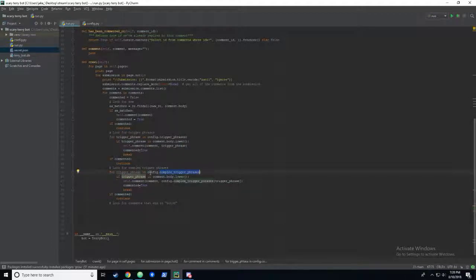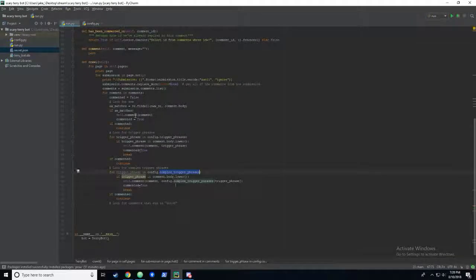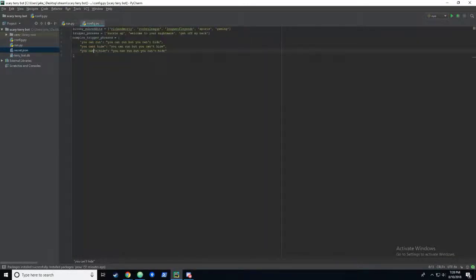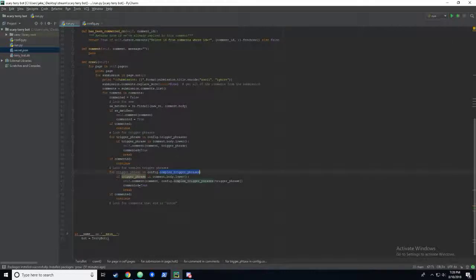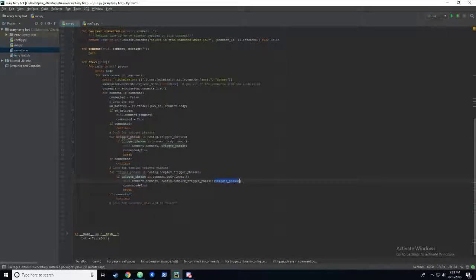So when we're iterating through this complex trigger phrases, we're just getting the keys. So if this key matches, "you can run," if it matches in the body, then we want to comment, but we want to comment with the entire phrase, which ends up saying "you can run, but you can't hide." Okay. Hopefully that makes sense. If not, I think it will be clear pretty soon.